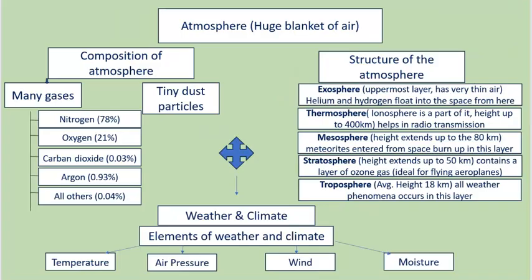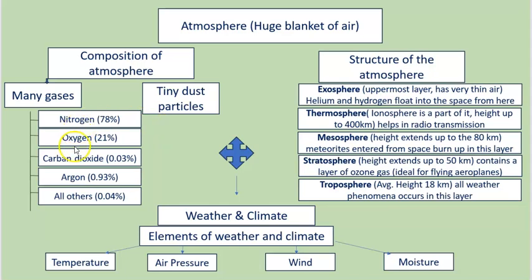So, we experience air around us, each second with each breath. This air is a huge blanket which is also called the atmosphere. This topic has concepts like composition and structure of the atmosphere, difference between weather and climate, and the various elements of weather and climate that are temperature, air pressure, wind, and moisture.